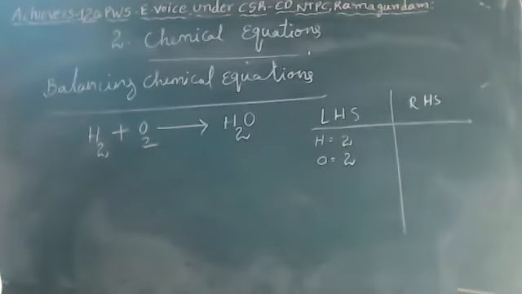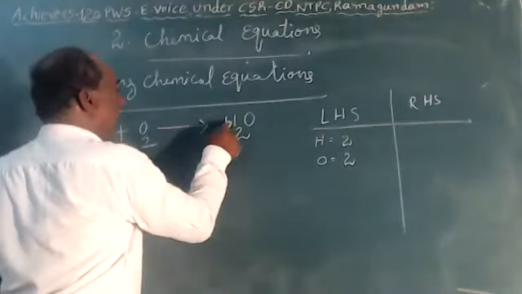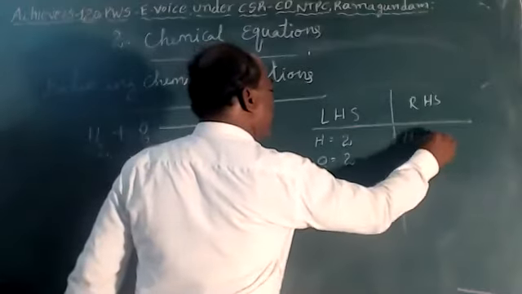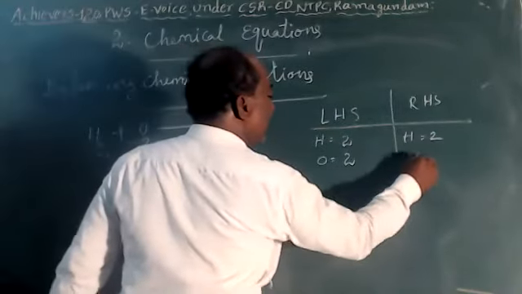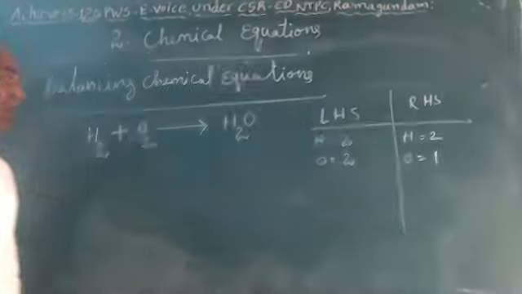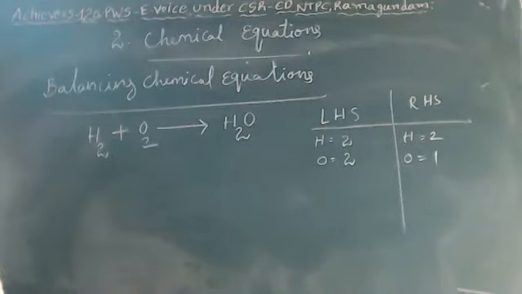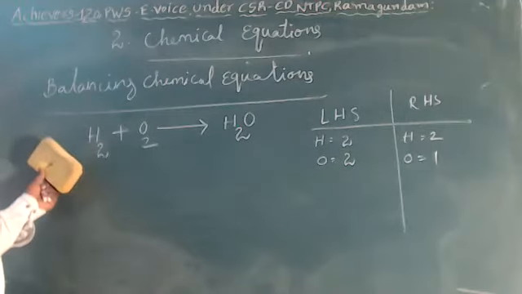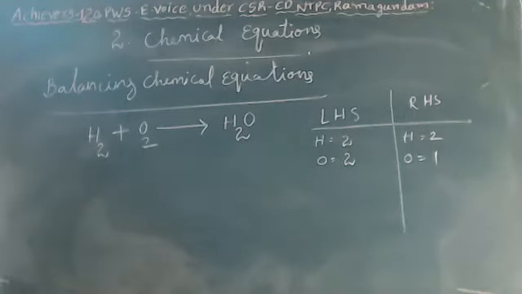Now the product side. Here, hydrogen is 2, oxygen is 1. Now the equation is not balanced. So the equation is unbalanced. Then how should we balance the chemical equation?